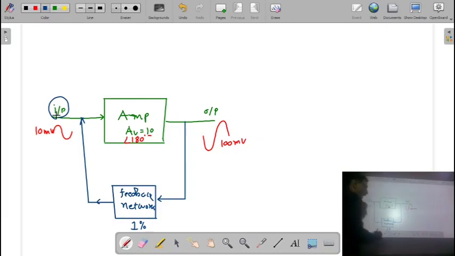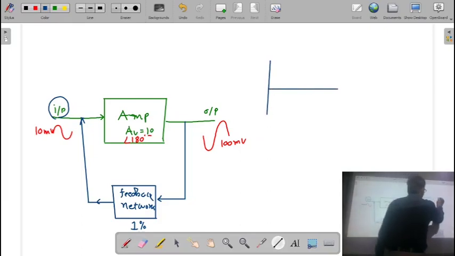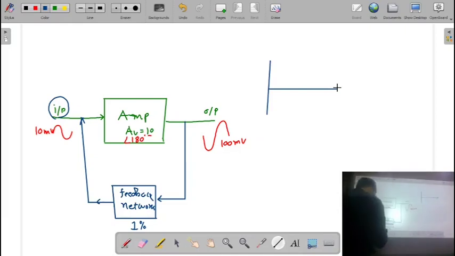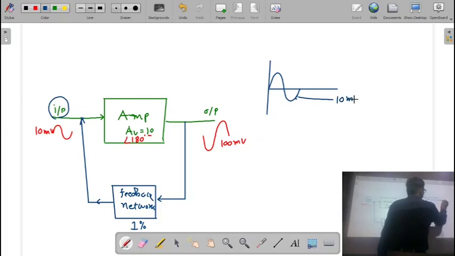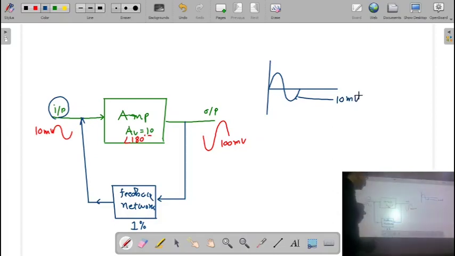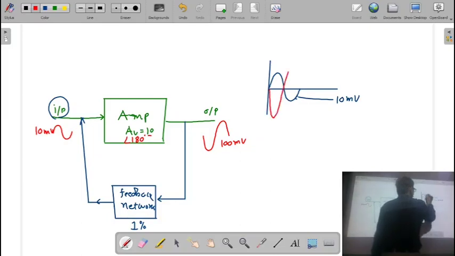So let us say my input signal is of 10 millivolt. So it is like this. It is a sinusoidal wave. This is the 10 millivolt signal. My output signal is of 100 millivolt and it is an inverted signal. So this is the output signal of 100 millivolt.